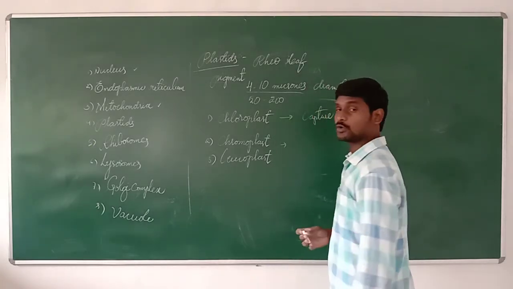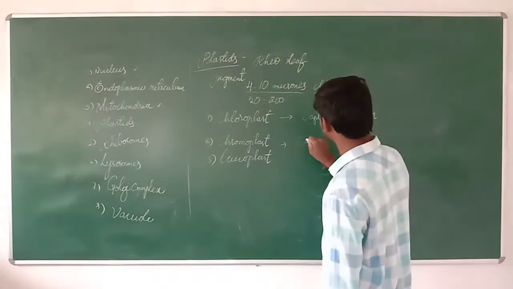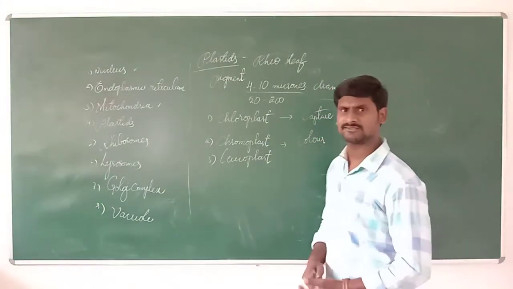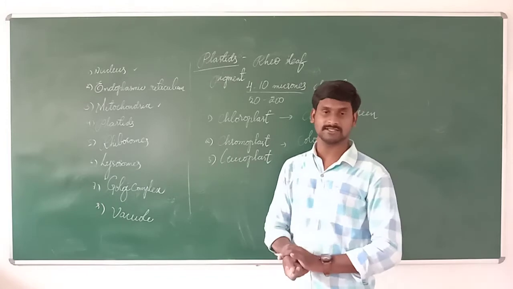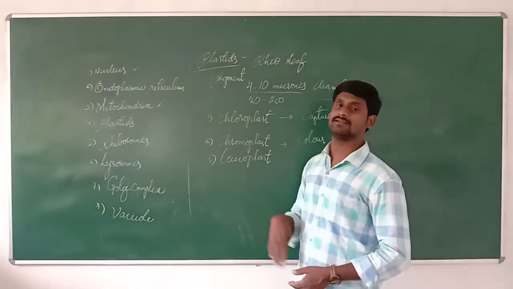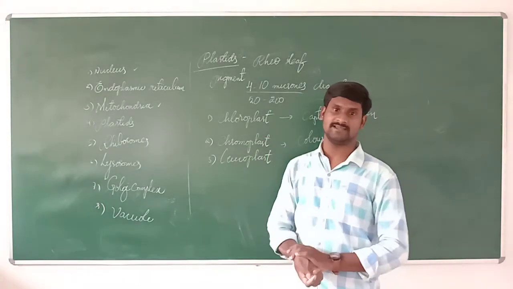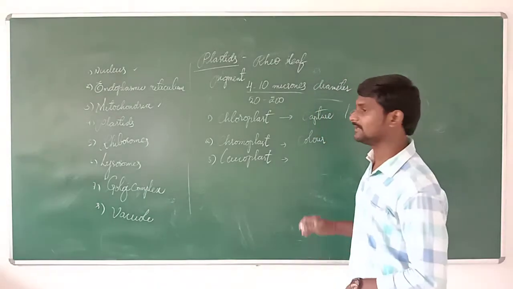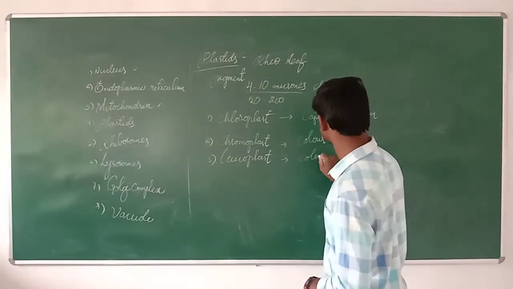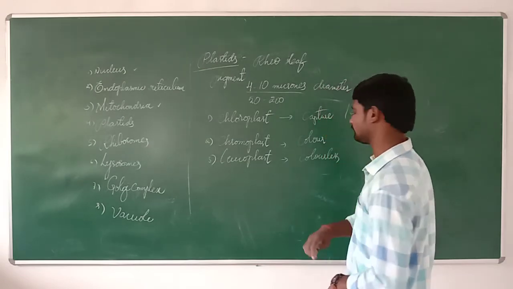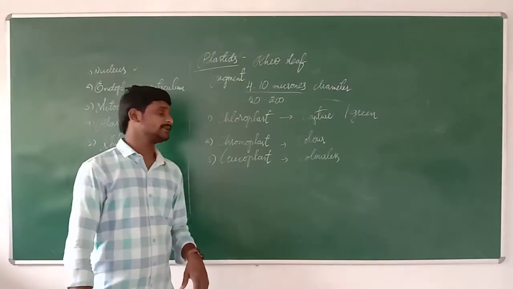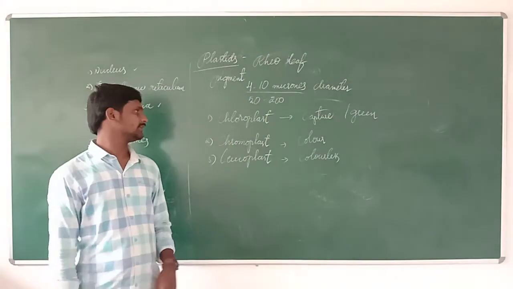Next one is chromoplast. Chromoplast means a color substance, any of the colors. Some types of leaves have different colors. So chromo means color, and chromoplast means a color substance. And the next one is called leucoplast. Leucoplast means colorless.